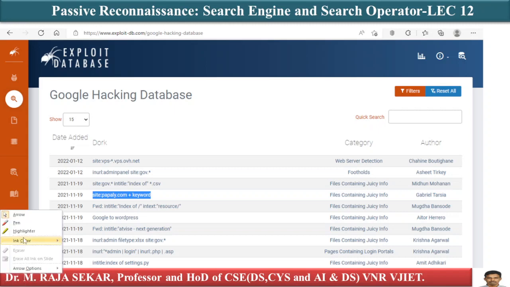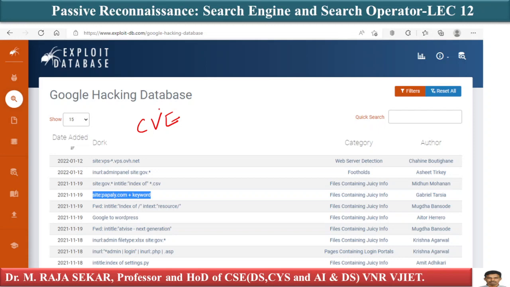The Google hacking database, I can say it's an exploit database. This point is important. The exploit database is a common vulnerabilities and exposures compliant archive of public exploits and corresponding vulnerable software.